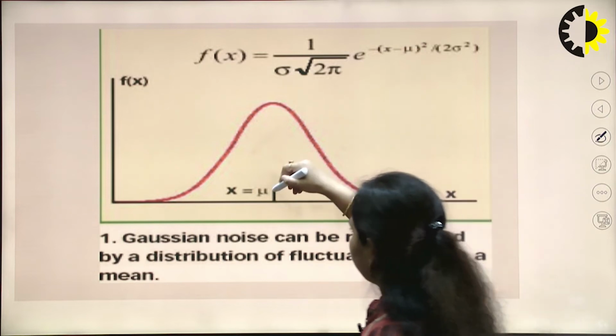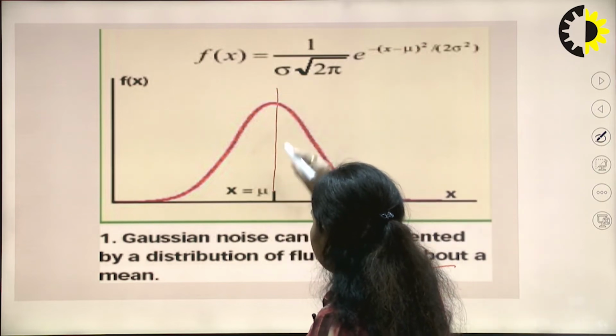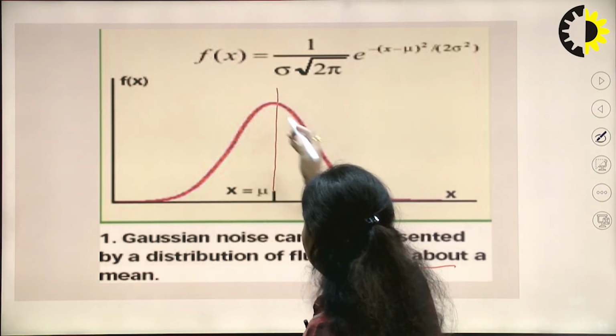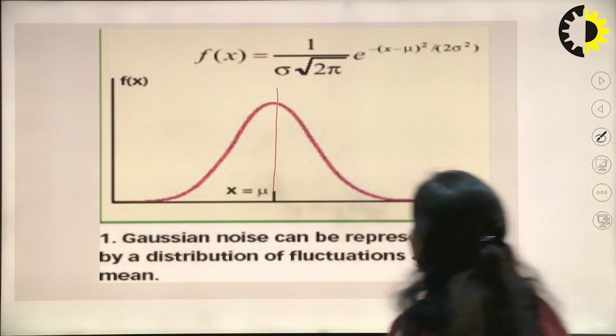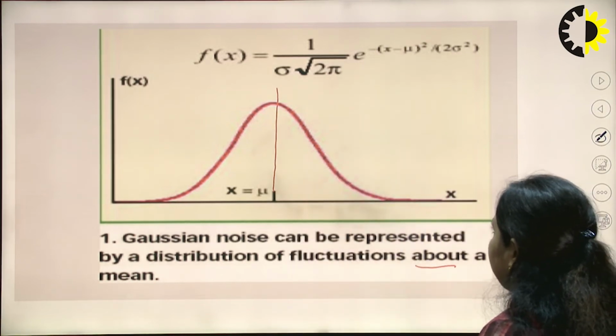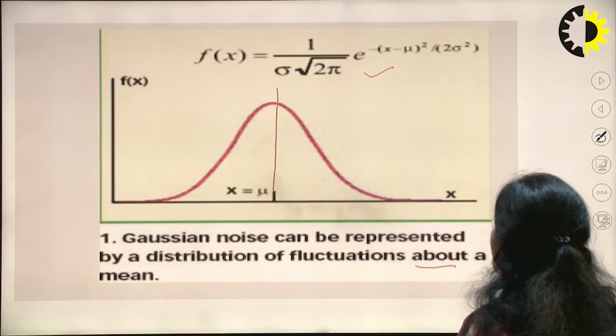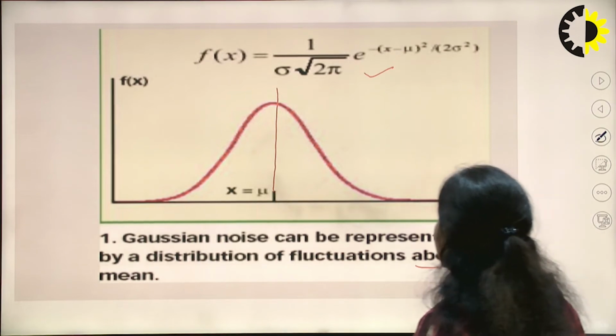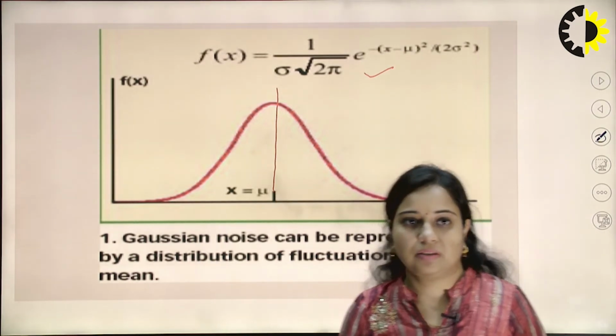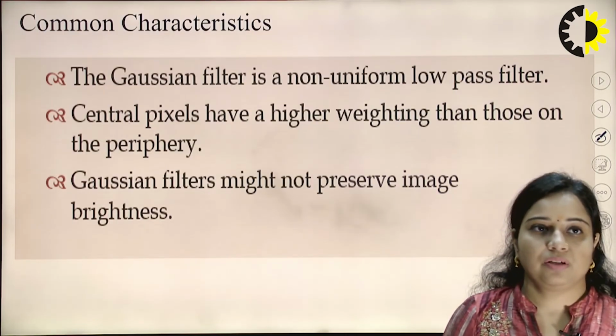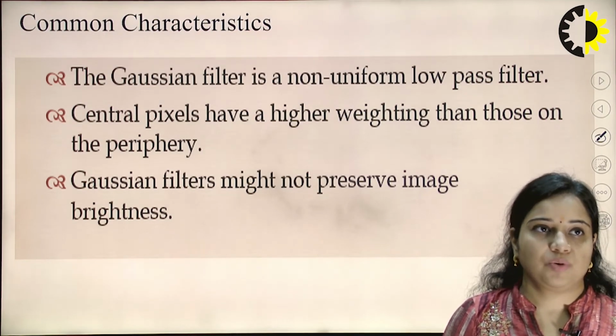You can see that its value is maximum at the mean, and the fluctuation is around the mean. Its formula for a random variable x is 1 upon sigma root 2 pi times e to the power minus (x minus mu) whole square by 2 sigma square, where mu is the mean and sigma is the standard deviation of the particular signal that we are going to consider.